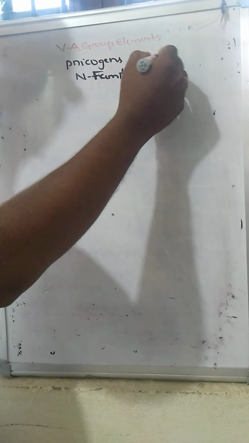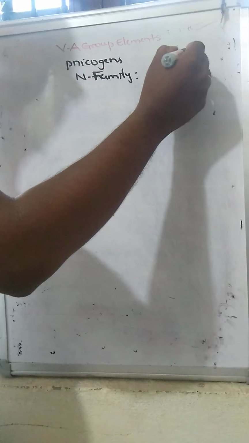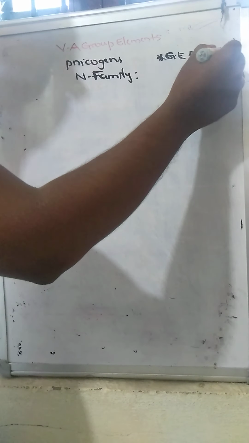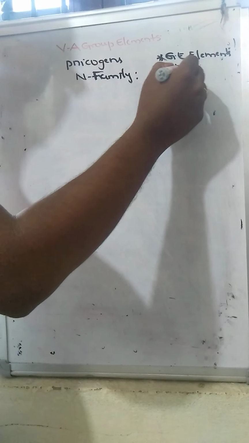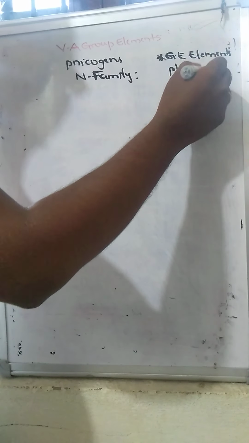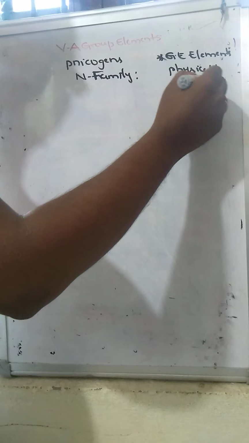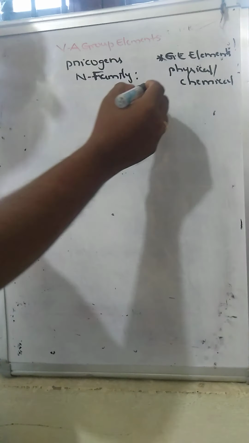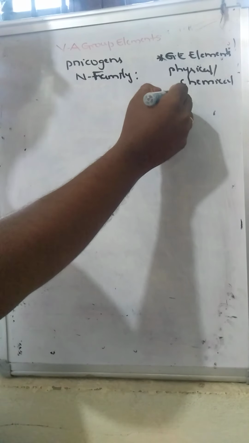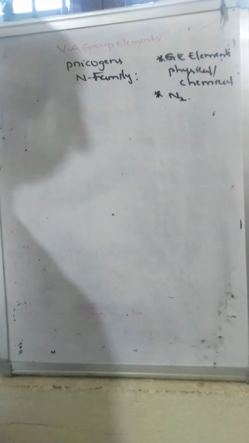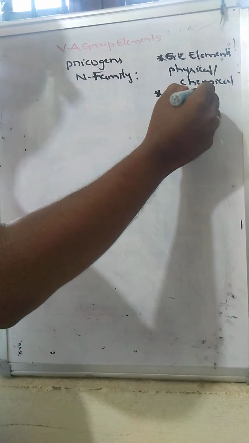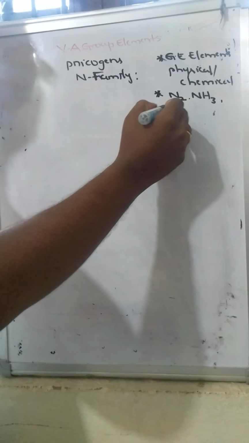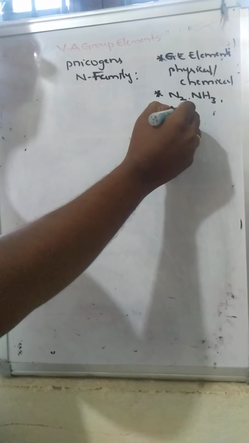Generally, we will see the general characteristic properties of elements, that may be physical properties as well as chemical properties, and important compounds of this group containing dinitrogen preparation and its properties, ammonia preparation and its properties, and oxides of nitrogen.